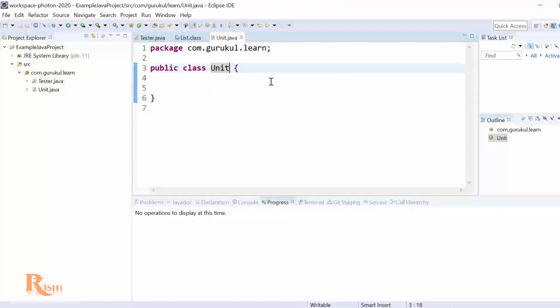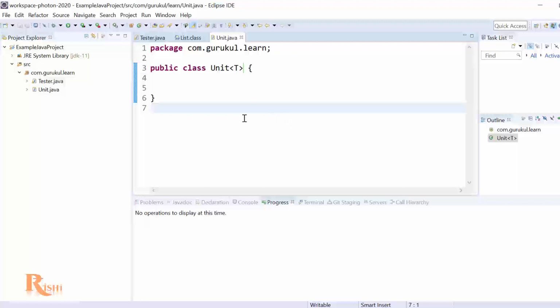So how can I add a generic to it? To add a generic, again I will follow the same pattern which List did. So I will add these angular brackets here. Now in these angular brackets, I can write any alphabet. It can be small a, capital A, small e, capital E, but it's a standard that we should use E or T. E stands for element. Whenever you are using any collection based classes, you will see E more, and T is for type. So type does make sense for my case, so I'll just say type.